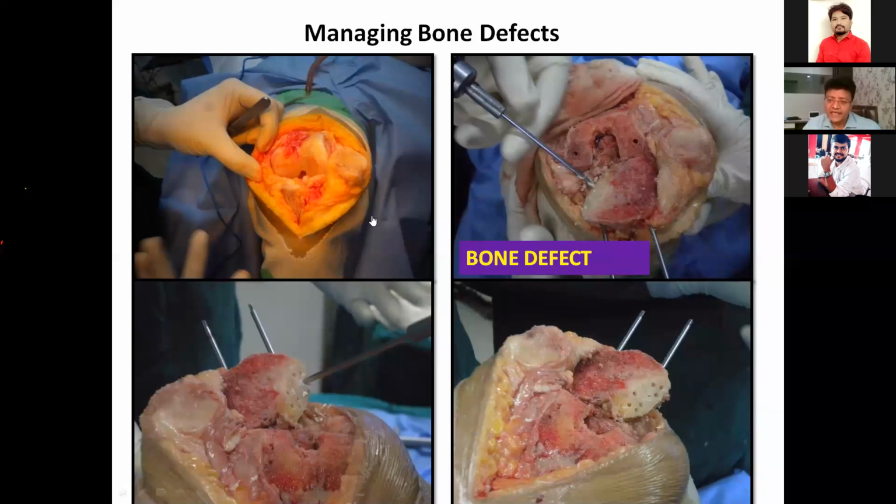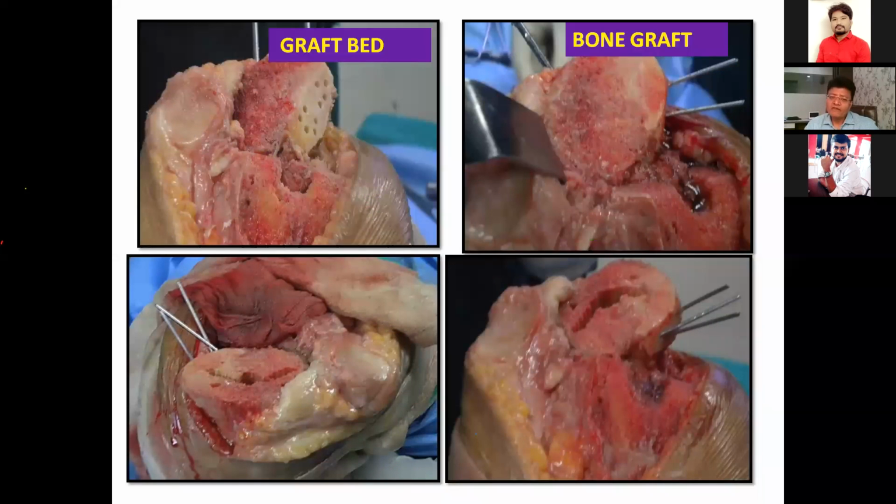If the defect is very large, I use bone graft, which is amply available intraoperatively. I fix the graft in the defect through K wires and take a cut. It lies very well flush with the bone, and you cannot appreciate that this is a bone graft. It looks like native bone.